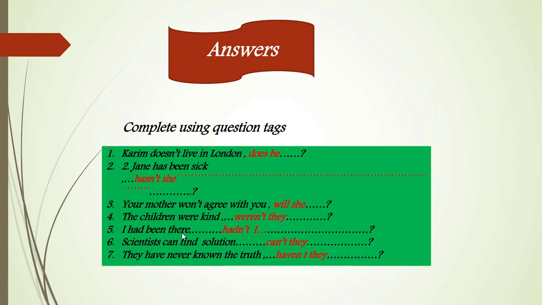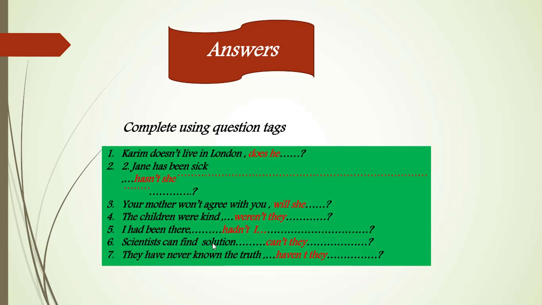I had been there, hadn't I? Here we have past perfect, had been, which is positive. So the question tag will be negative: hadn't I?